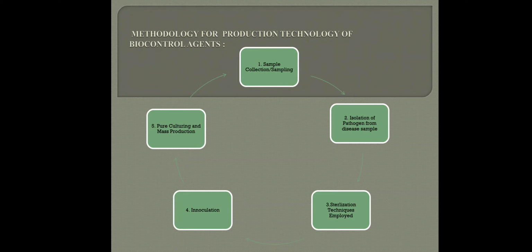Second step is isolation of the pathogen from the disease sample. It can be a soil sample, it can be any plant part, shoot, root, etc. And then after the isolation, we do the sterilization, the surface sterilization technique. In surface sterilization, what do we use? We use sodium hypochlorite solution, and we can also use mercury chloride, but normally we use sodium hypochlorite. For the surface sterilization, most importantly, we use 1% sodium hypochlorite. Then we do the inoculation, and this inoculation is carried out under the sterile conditions of laminar airflow, and after the inoculation we do the pure culturing and the mass production.